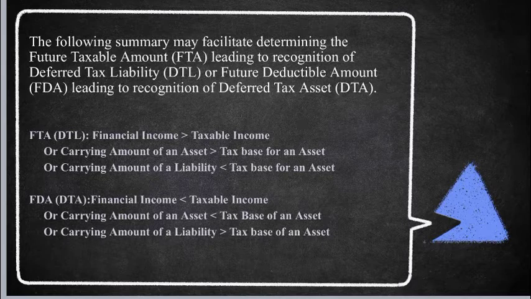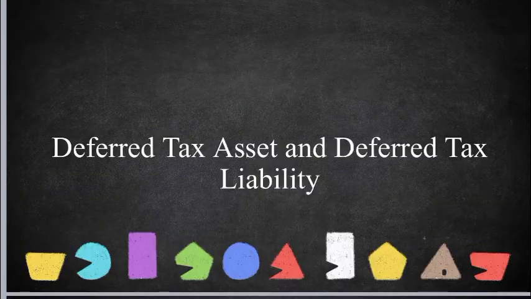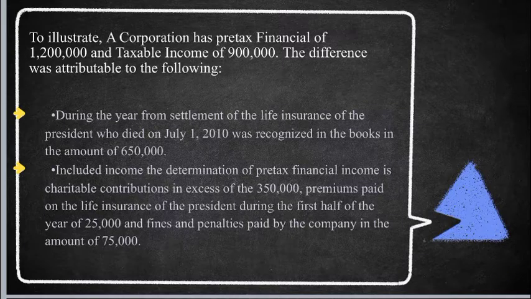FDA: financial income is less than taxable income, or carrying amount of an asset is less than tax base of an asset, or carrying amount of a liability is greater than tax base of a liability. Deferred tax asset and deferred tax liability. To illustrate, a corporation has pre-tax financial income of 1,200,000 and taxable income of 900,000. The difference was attributable to the following.